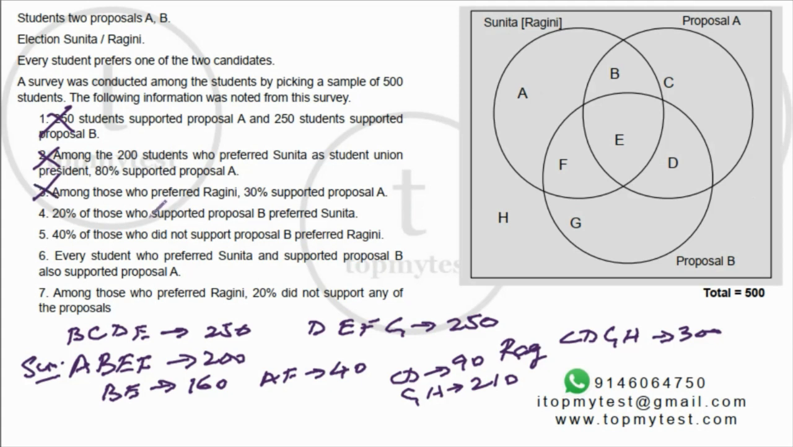This is done. 20% of those who supported proposal B preferred Sunita. Proposal B as well as Sunita. So EF, proposal B was 250, 20% of that will be 50. EF will be 50. Which also means DG is 200.